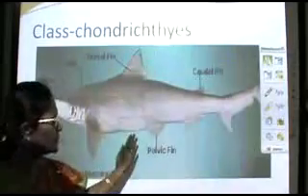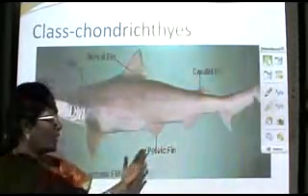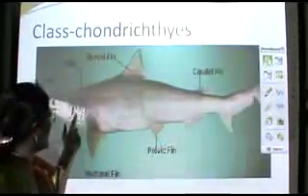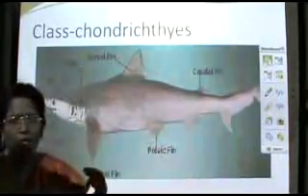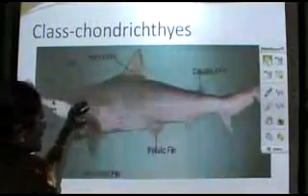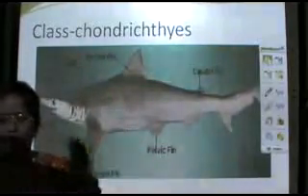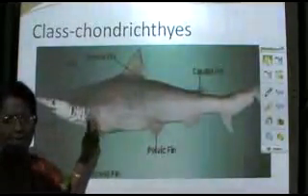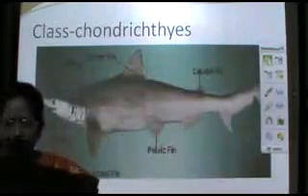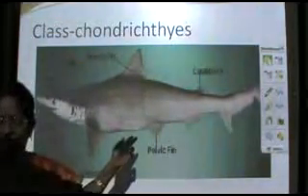Then we go to the next system, that is the respiratory system, where you find 5 to 8 pairs of gill slits are present, and they lead internally into highly vascular gills to help in respiration. Gill cover, which is always present covering the gills seen in the bony fishes, is absent here. Accessory respiratory organs too, which either help in respiration or in buoyancy, are also absent.